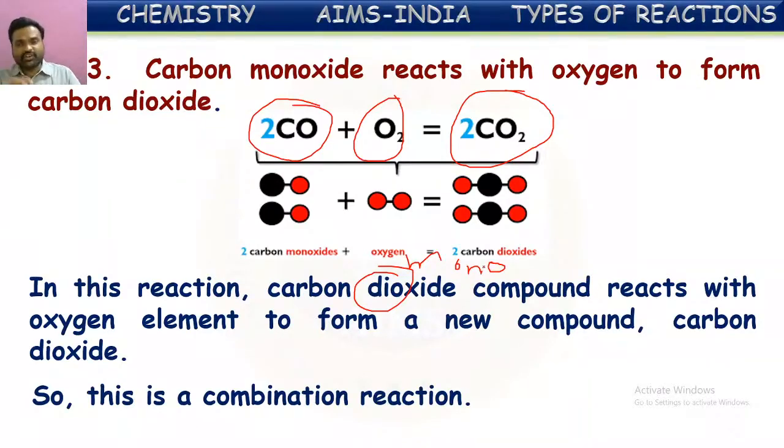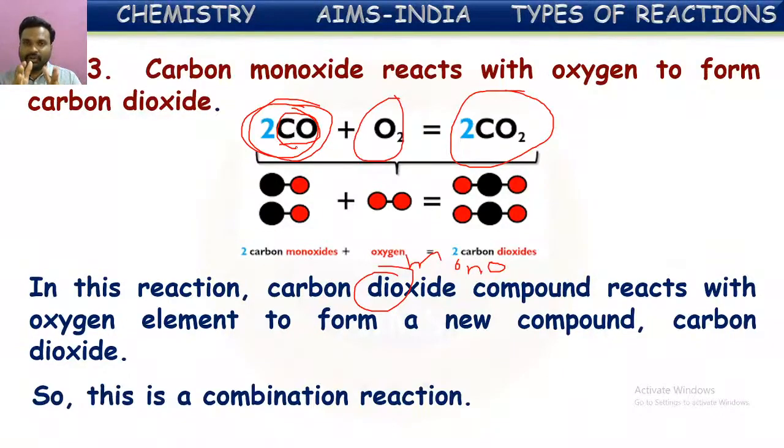Are you understanding this? What is a compound? What is an element? Do you know what a compound is here? The substance which is formed by the combination of two or more elements. If you see carbon monoxide, we are telling it is a compound. Why? Because it is formed by the chemical reaction of carbon and oxygen. Two elements are there in this. So this is formed by the composition of two elements. Such kinds of substances which are formed by two or more kinds of elements are called compounds.